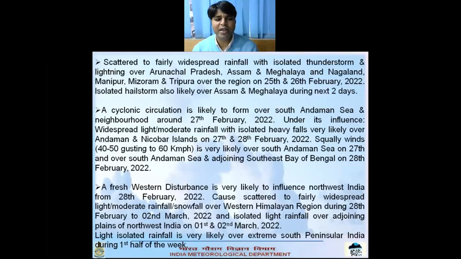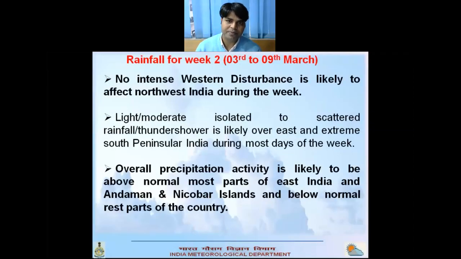A fresh WD is likely to approach and affect Northwest India from the night of 28 February. It causes scattered to fairly widespread light to moderate rain over the Western Himalayan region during 28 to 2nd March, and isolated light rainfall is also likely over the plains of Northwest India on 1st and 2nd March. Light isolated rainfall is also very likely over the extreme southern peninsula during the first half of the week.